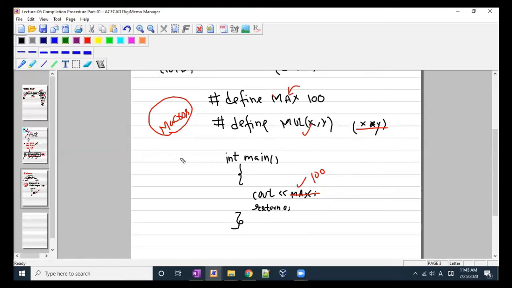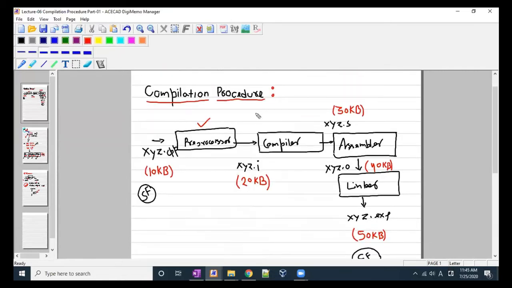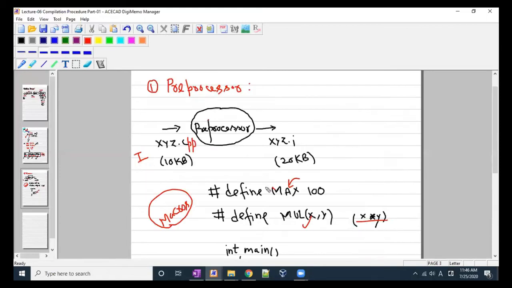It means when it reaches the second phase, the compilation phase, right? Second is the compiler. So when the code reaches the compiler, all your non-essential work will be completed. The compiler wouldn't need to worry about that, because preprocessing is something which is very essential to perform all the non-essential tasks. So the compiler would focus on the important parts of your program, right? So this is what we have discussed. This is about the preprocessor.